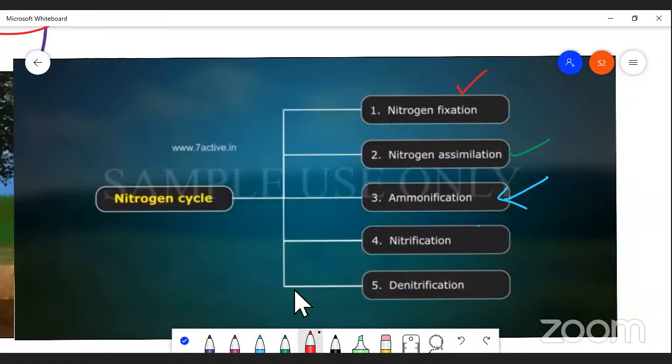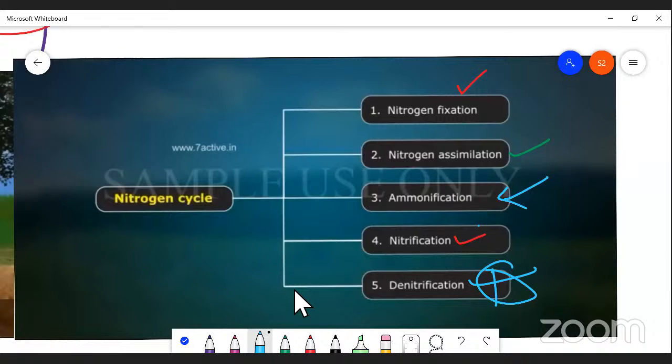Nitrification is one of the processes of the nitrogen cycle and performs a very major role, because of the formation of nitrite and nitrate. And one more process is denitrification, the reverse: ammonia is converted into nitrite, nitrite is converted to nitrate, and again nitrate is converted to nitrite, and nitrite to ammonia, so it returns to the form of atmospheric nitrogen. That is called denitrification. These are all the steps involved in the nitrogen cycle.